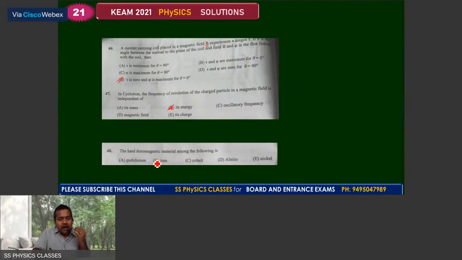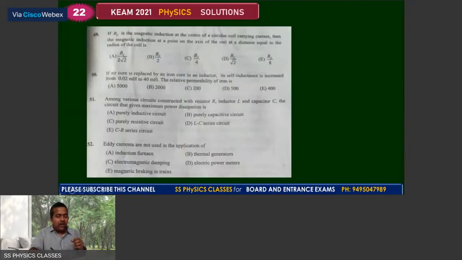Number 48, the hard ferromagnetic material among the following, that is alnico, that is nothing but an alloy, alcomax, example. Number 49, if BC is the magnetic induction at the center of a circular coil carrying current, then the magnetic induction at a point on the axis of the coil at a distance equal to the radius of the coil is, and you get the answer for 49 as A as the choice.